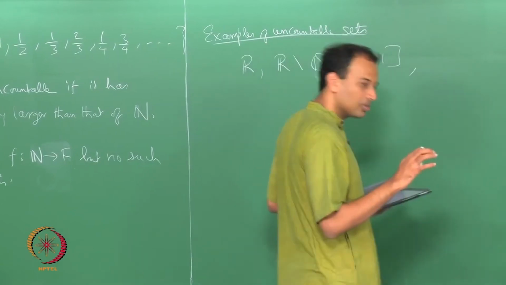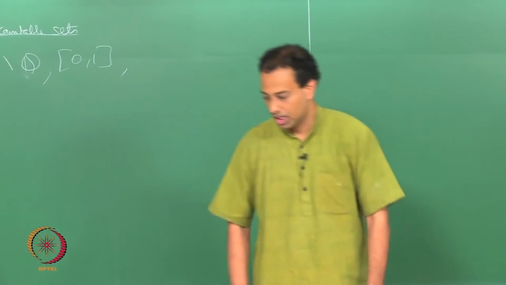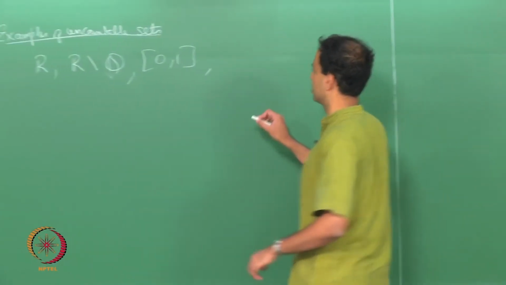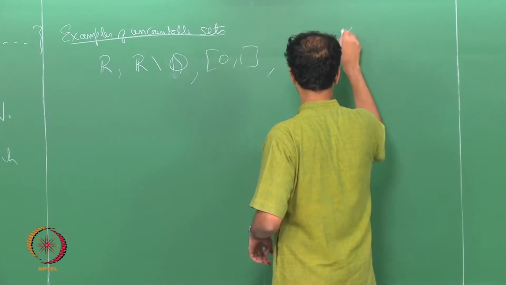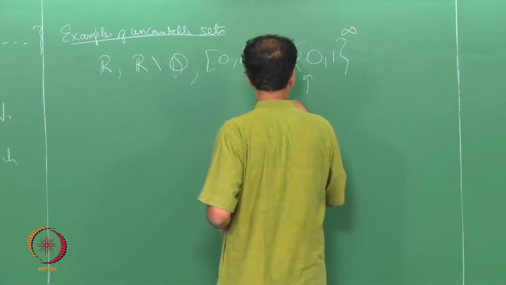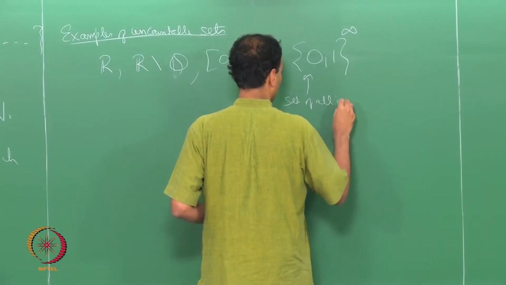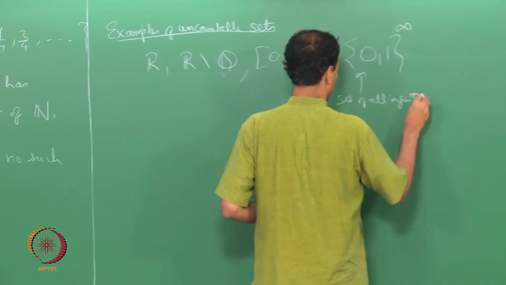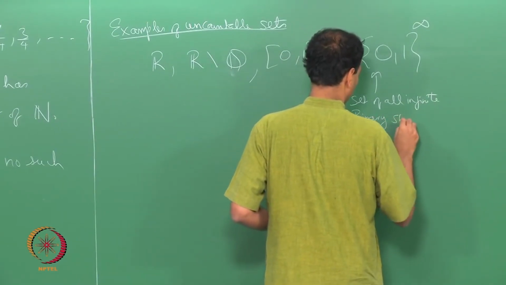The most elementary example in a mathematical sense is the set of all binary strings. If you take the set {0,1} power infinity, this is the set of all infinite binary strings.